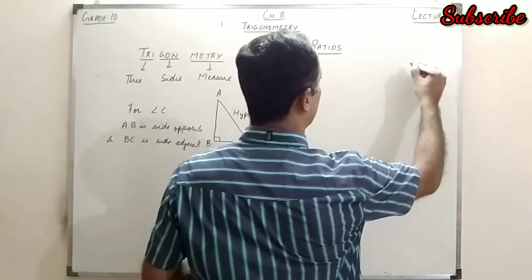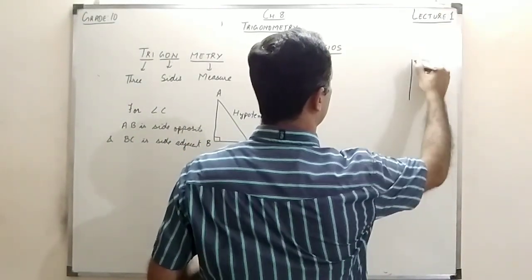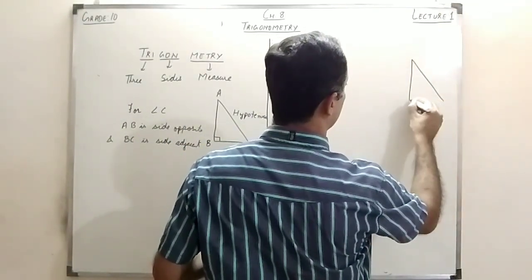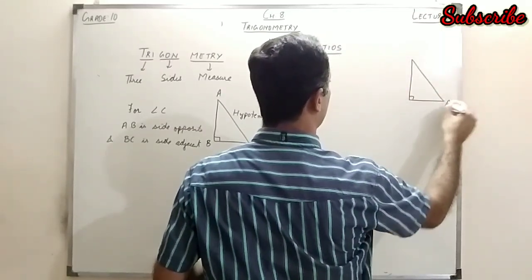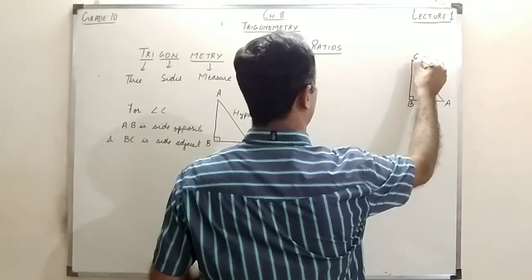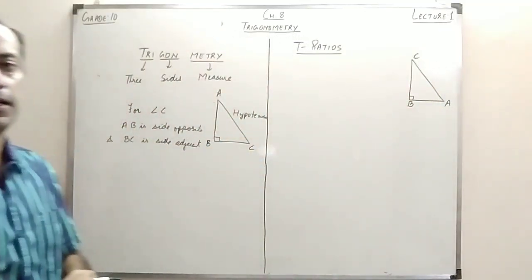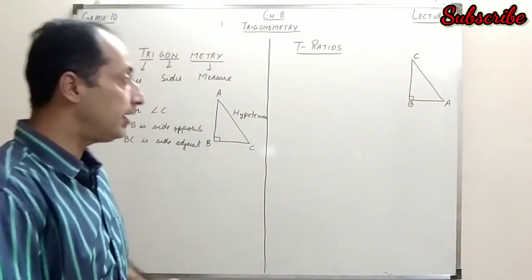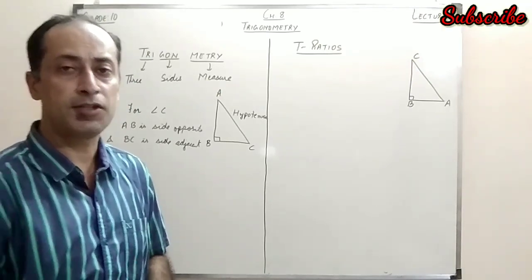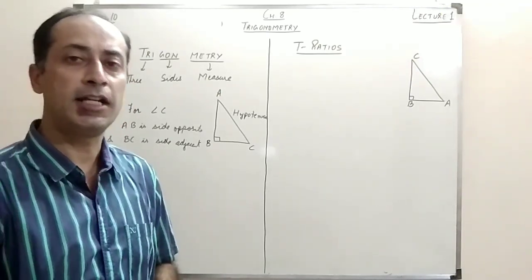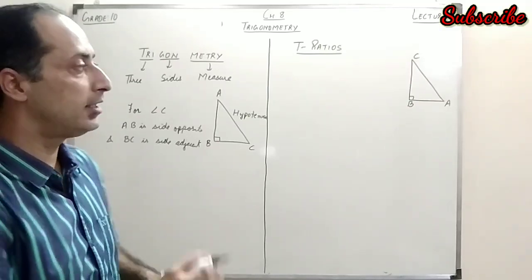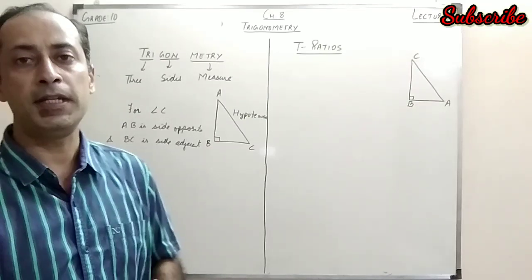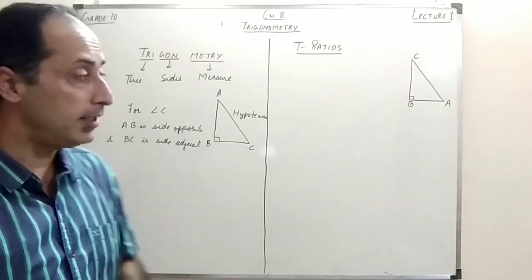Now, I make a triangle again here and name it A, B, C. When we talk about trigonometric ratios, we are specifically taking the acute angles, so we are excluding the angle B, that is the 90 degrees. We will talk about A and C only.